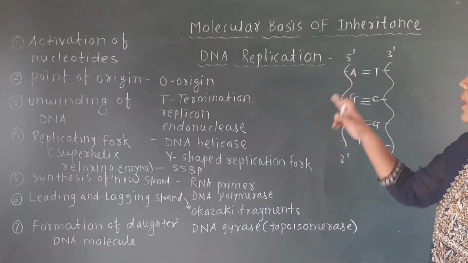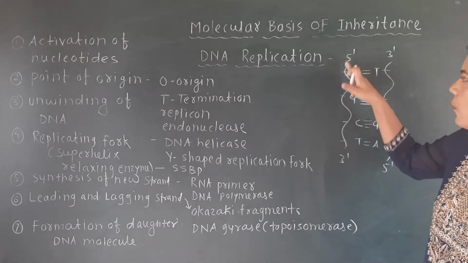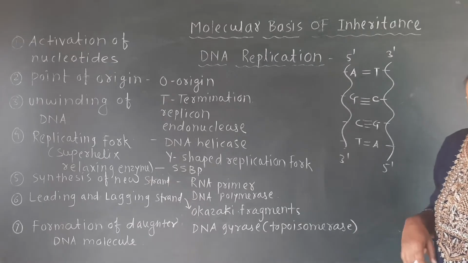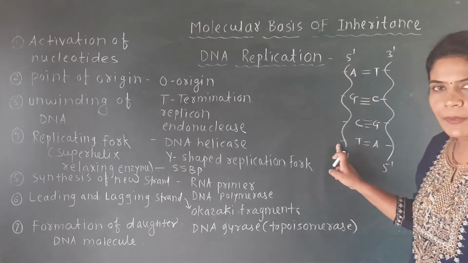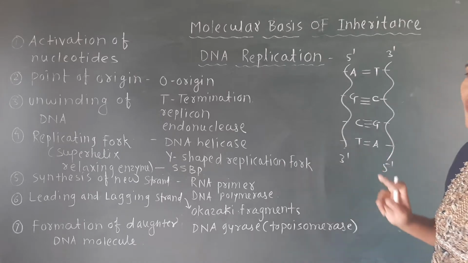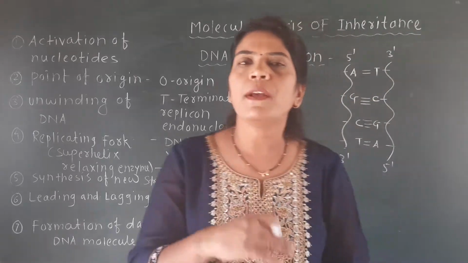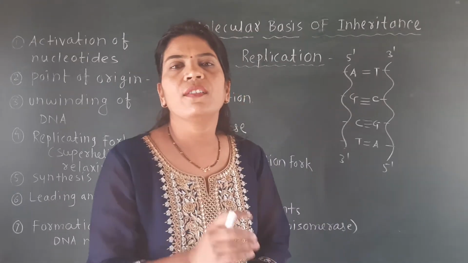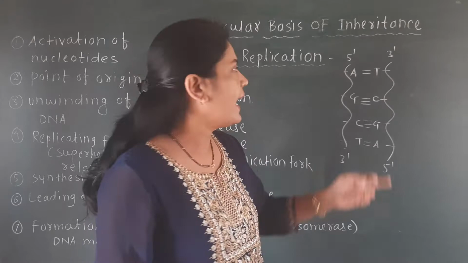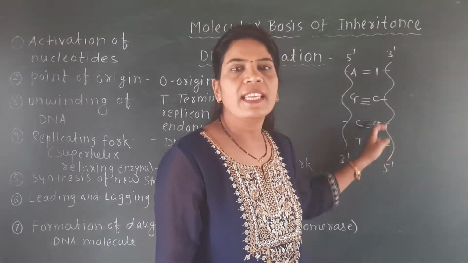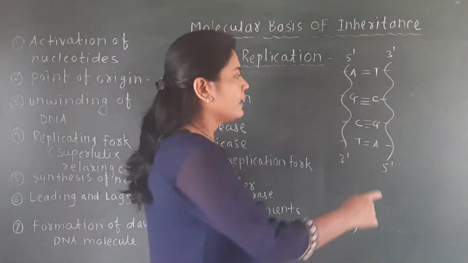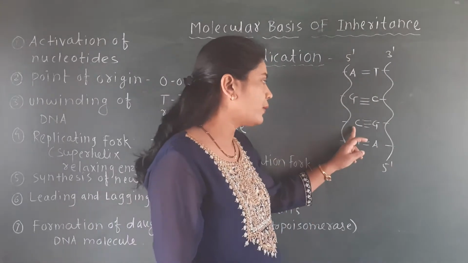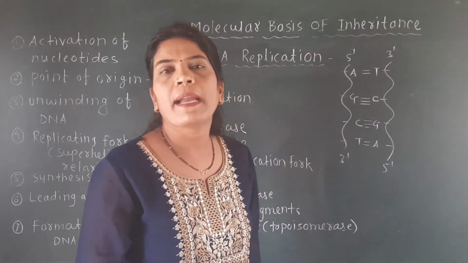Adenine from one strand of DNA always pairs with thymine of the other strand of DNA, or thymine of one strand always pairs with adenine of the other strand. So A pairs with T, or T pairs with A, by 2 hydrogen bonds, and it is called complementary base pairing. A never pairs with G, and G never pairs with T. Guanine pairs with cytosine by 3 hydrogen bonds, or cytosine pairs with guanine by 3 hydrogen bonds.